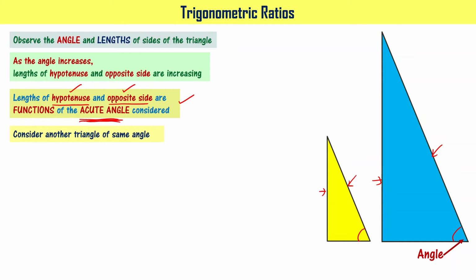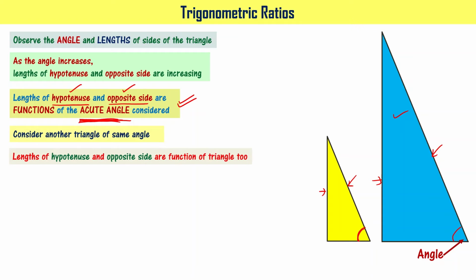So whatever we have said here, that hypotenuse length and opposite side length are dependent on the acute angle considered, right? But that is not obvious here. That is not true here, right? When you have a different triangle with the same angle, you have seen that the length of the hypotenuse and the length of the opposite side are different from that of the blue color triangle, right?